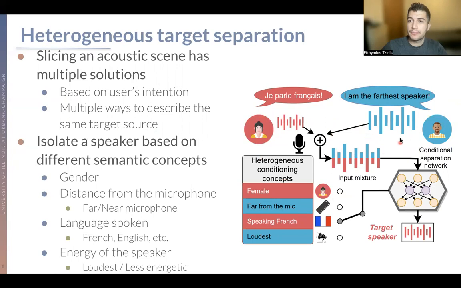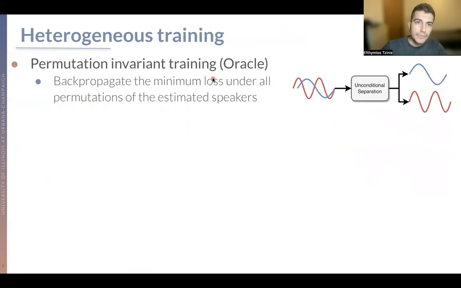So permutation invariant training, as we said before, the way that we train those kind of models is that we backpropagate the minimum loss under all the permutations of the estimated speakers. And this is way easier than target source separation because, as we said, we don't need to solve the problem of the alignment of the sources.